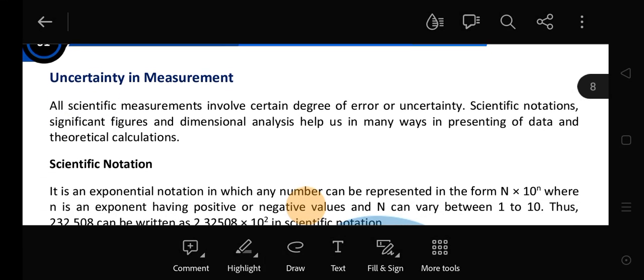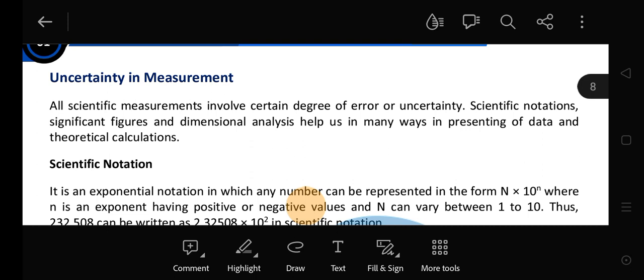Now next is the uncertainty in measurement. Now what is uncertainty? Now whenever we solve any numerical, whether it is practical or theoretical, there is an uncertainty in our numerical values. Now all scientific measurement involves a certain degree of error.